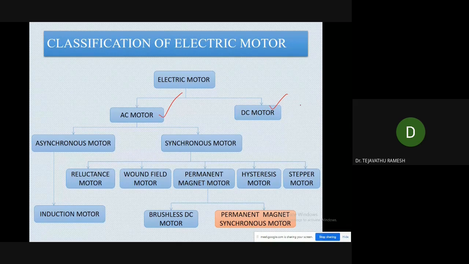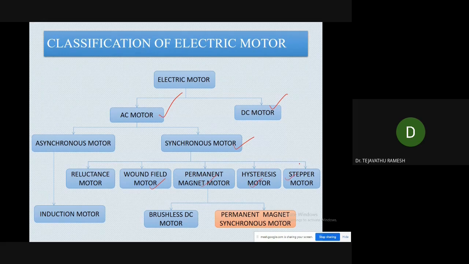AC motors are further classified into two types: the synchronous motor and the asynchronous motor. The asynchronous motor is the induction motor, and in the induction motor, slip ring and squirrel cage. The synchronous motors are classified into various types: the reluctance motors, wound field motors, permanent magnet motors, hysteresis motors, and stepper motors.